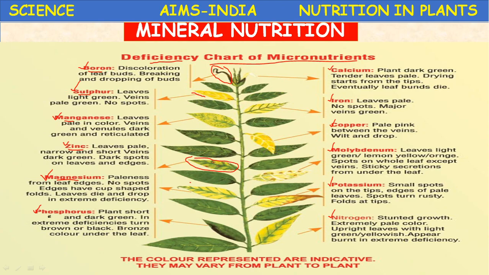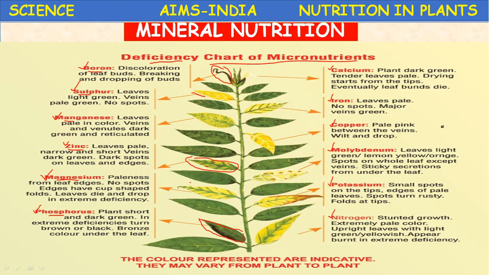Next, phosphorus. In phosphorus deficiency the plant becomes short and dark green. See, the leaf is becoming short and dark green. Okay, and in extreme deficiency the leaves turn brown or black. The leaf gets a bronze color under the leaf, meaning the lower surface of the leaf.